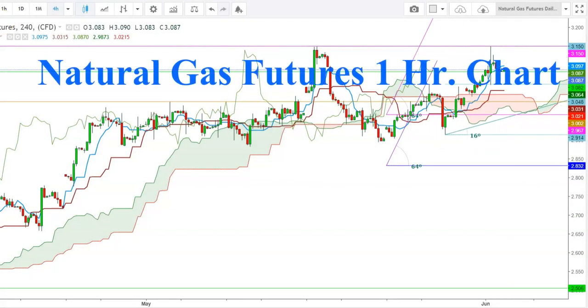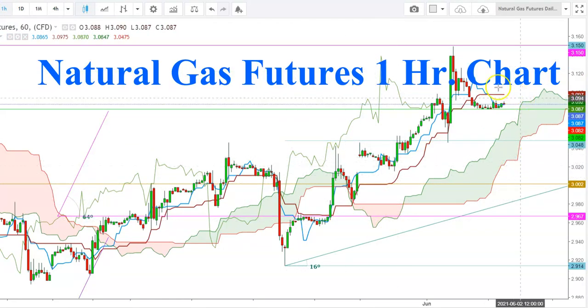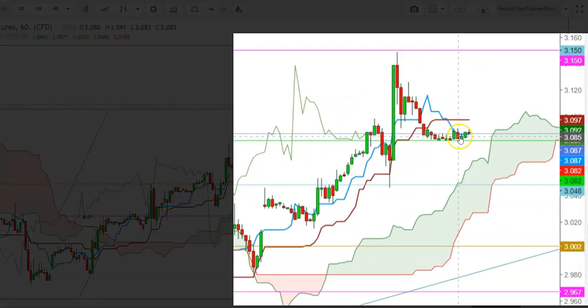So friends, now let us check this move in an hourly time frame. So here in an hourly time frame, you can see how the 9 days moving average has taken a U-turn. The natural gas futures have found a strong support at the immediate support at $3.082, and currently the natural gas futures have been trading well above the 9 days moving average in an hourly time frame.